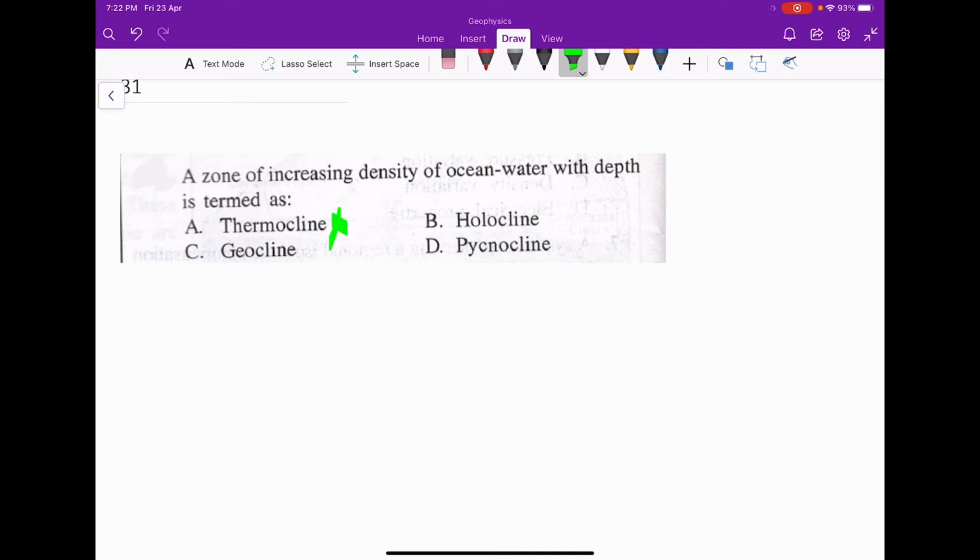Next is halocline. This is the vertical zone in the oceanic water column in which salinity changes rapidly. So this will not be correct because this is related to salinity and the previous one is related to temperature. But pycnocline is the layer through which density increases rapidly with depth. So this is the term which is related to density. So option D, that is pycnocline, will be the correct answer.